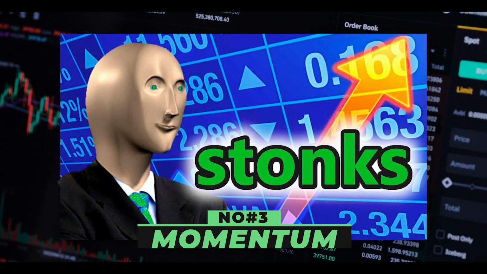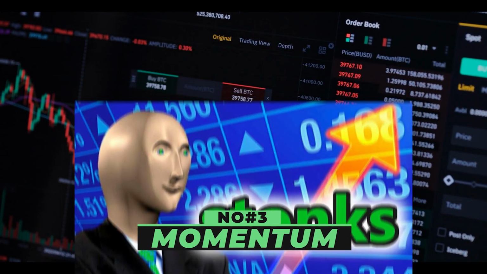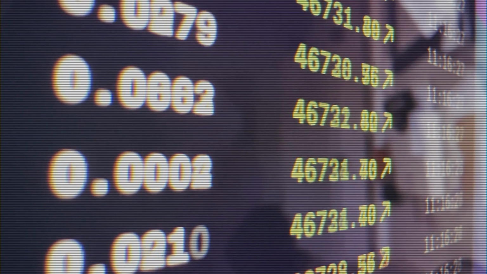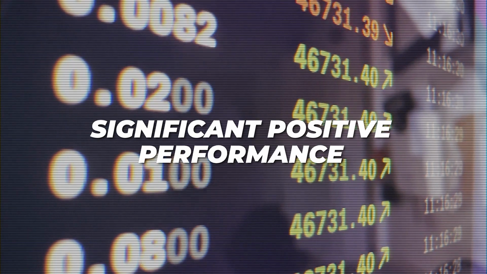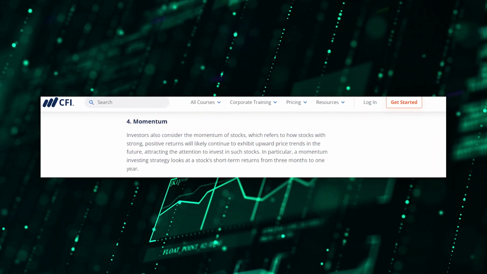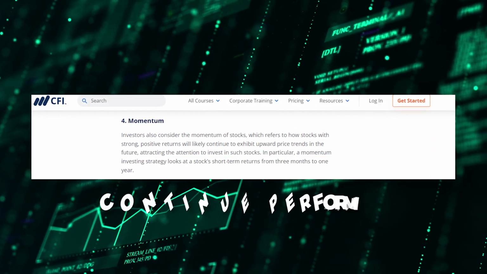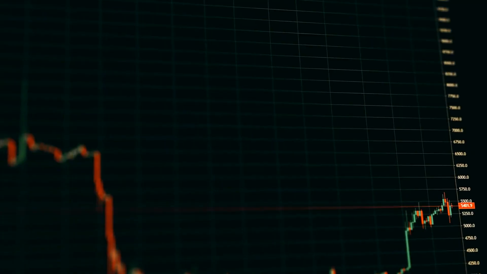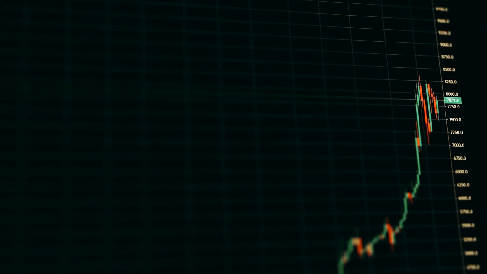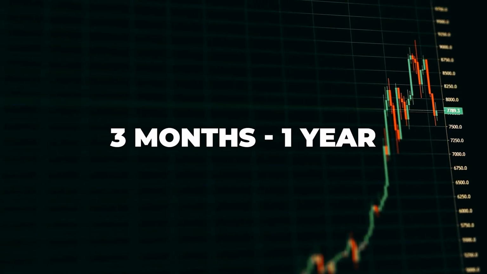3. Momentum. The momentum style factor is an investment strategy focusing on stocks already showing significant positive performance. The basic premise of this factor is that stocks that have performed well in the past are more likely to continue performing well in the near future. In practice, a momentum investing strategy looks at a stock's short-term returns over a period of 3 months to 1 year.